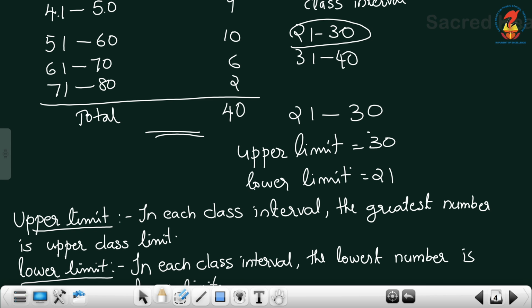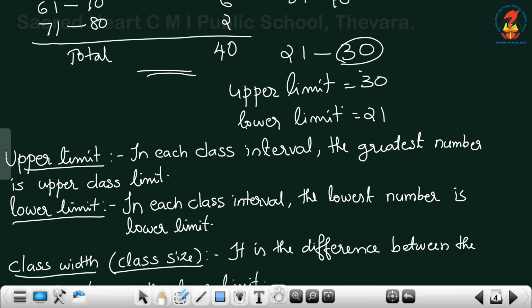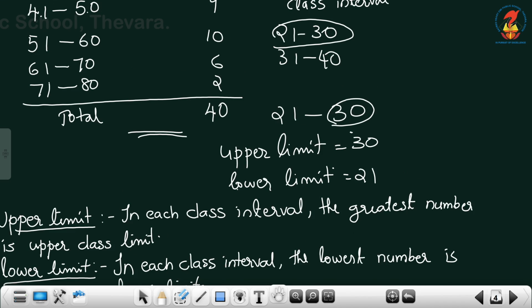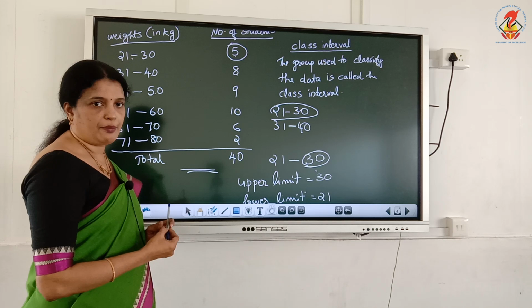In each class interval, the greatest number is the upper class limit. This is the upper class limit, 30. The lower class limit means the lowest number in each class interval. Here in this table, 21, 31, 41, 51, 61, 71 are lower limits, and 30, 40, 50, 60, 70, 80 are upper limits.